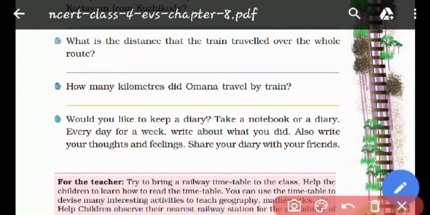Now next one is there. Would you like to keep a diary? Take a notebook or a diary every day for a week. Write about what you did.